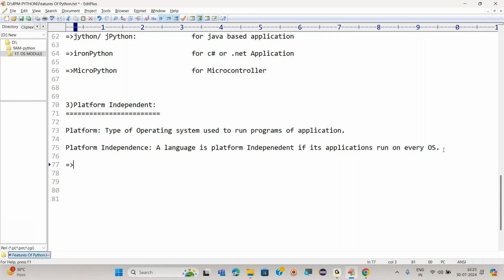Now, Python is one of the platform independent languages.